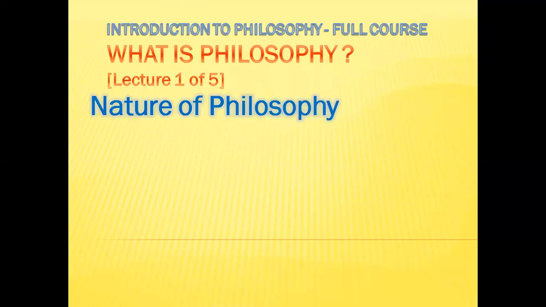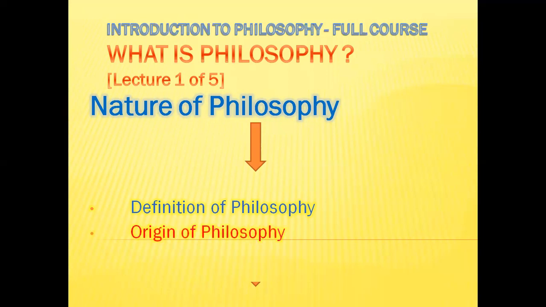To talk about the nature of philosophy, we talk about the very basic concerns of philosophy. We'll see what basic concerns philosophy deals with. The nature of philosophy, we can further explain with 3 topics. Number 1 is definition of philosophy. Number 2 is origin of philosophy. Number 3 is literal meaning of philosophy. So we can divide the nature of philosophy into these 3 topics.